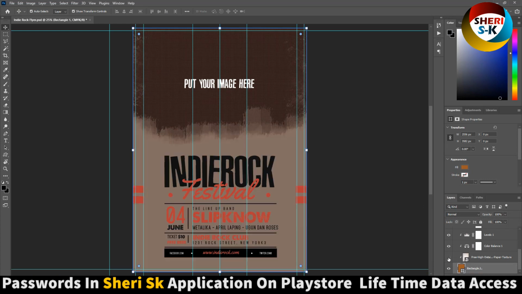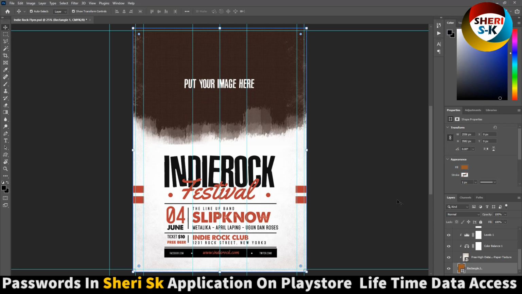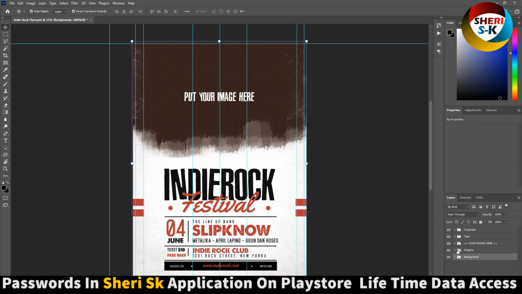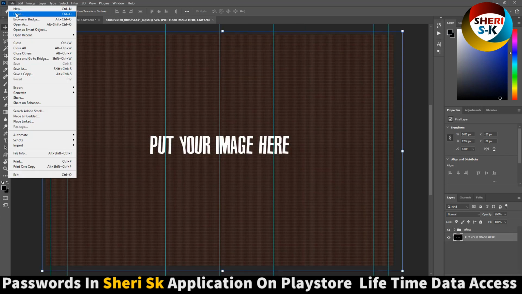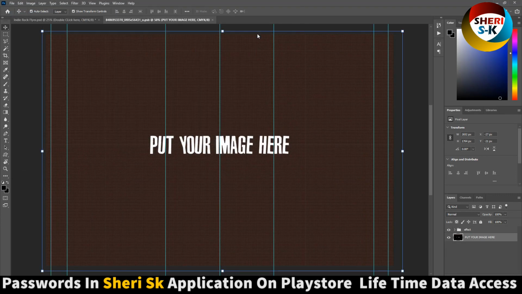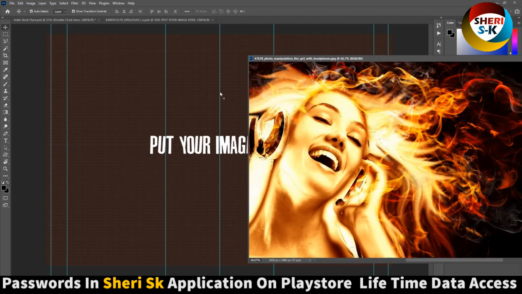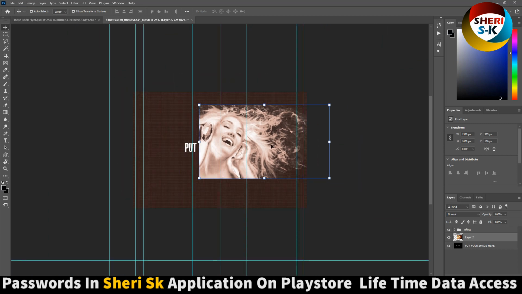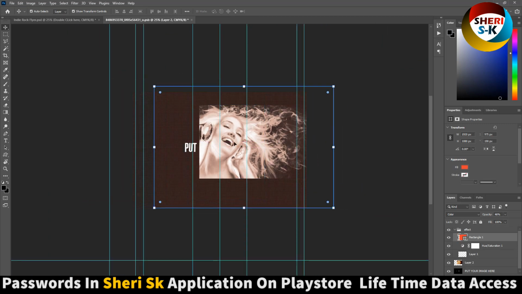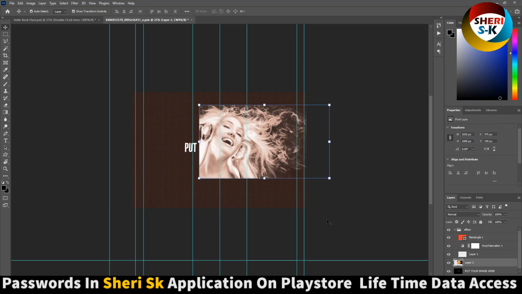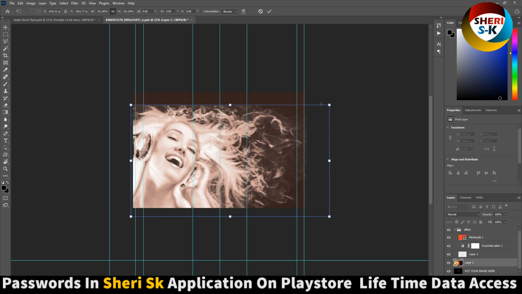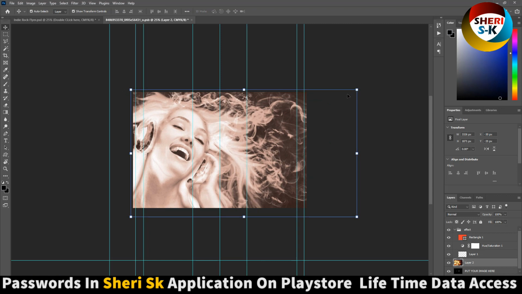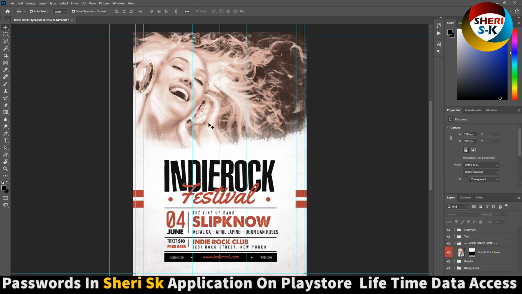You see you can change any color. Click here, you need image, this one, drag here, enter Ctrl S, and you see our images here.